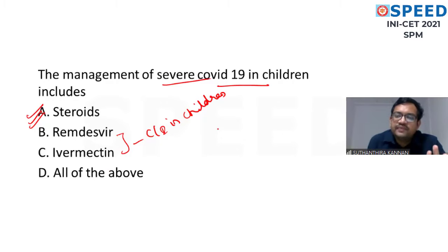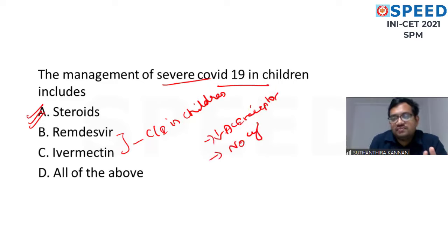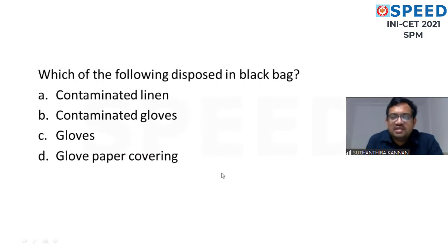Okay, because of the less ACE receptors. And usually there won't be a cytokine storm in children. The only way to prevent COVID-19 in children is to vaccinate the parents. Usually there won't be any cytokine storm in normal children. Those who are high risk, like diabetes, asthmatic, on steroid, will have the cytokine storm. Okay, so this is the straightforward question.